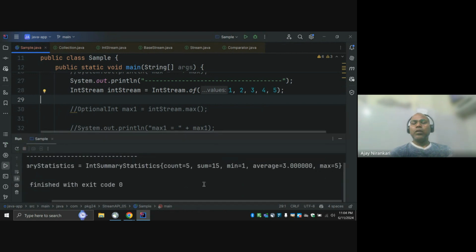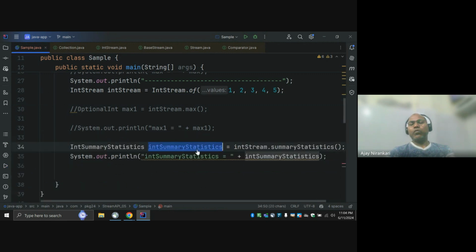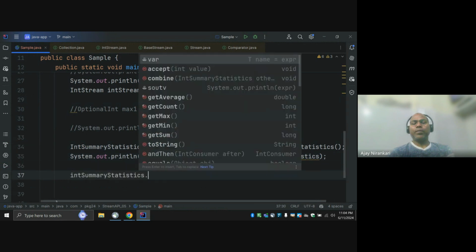So notice here lots of these functions like count, sum, min, average, max are given to us. I'm not writing anything. Even from this specific method I can call them: get average, get count, get max, get mean, get sum. Everything we can find. I want the sum of all, just say get sum, and it returns the sum of all the numbers. So these are the additional benefits if you use the specialized stream.